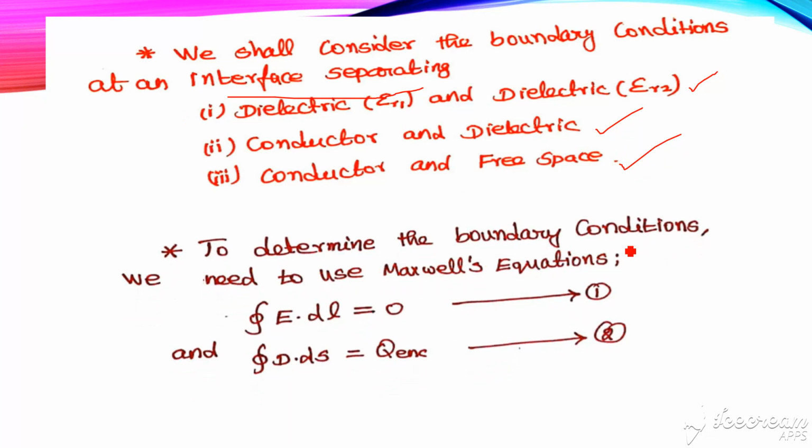To determine the boundary conditions, we need to use the Maxwell equation and Gauss law. The first one is the Maxwell equation, that is, the integral over a closed path of E dot dl is equal to 0. The second one is the Gauss law, that is, the integral over a closed surface of D dot ds is equal to the charge enclosed. This is equation 2. While deriving the expressions for boundary conditions, we need to use these two formulas: one is Maxwell, another one is Gauss law.